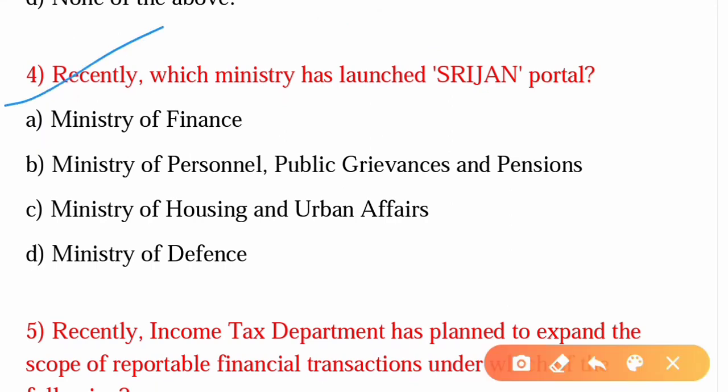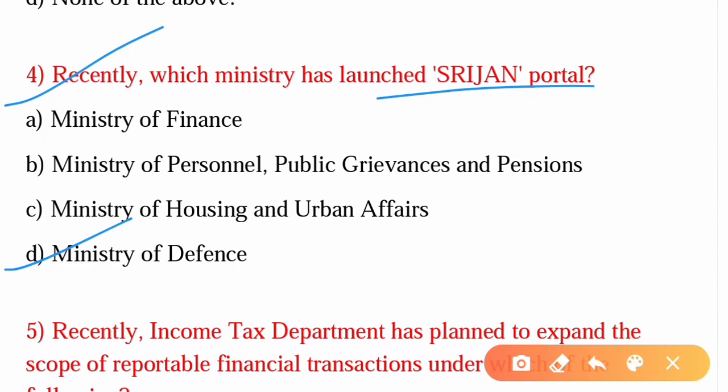Recently, which ministry has launched the Srijan portal? The answer is option D, Ministry of Defence. Raksha Mantri Rajnath Singh has launched this portal, and it is a portal of the Department of Defence Production. It will give information on items that can be taken up for indigenization by the private sector.